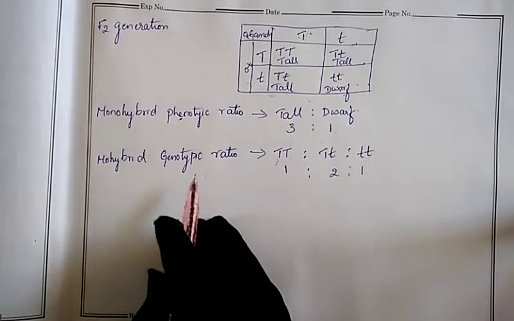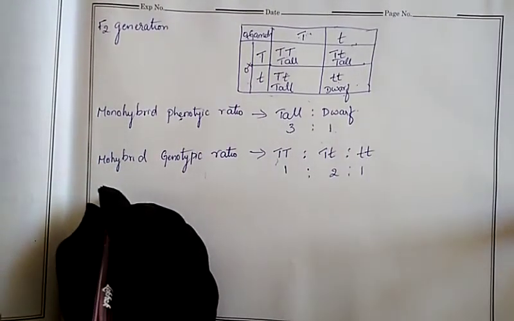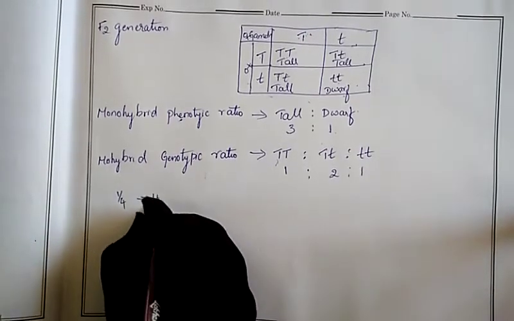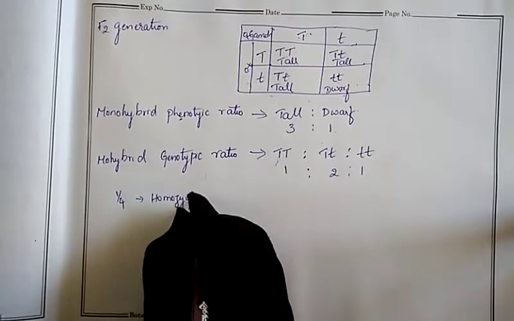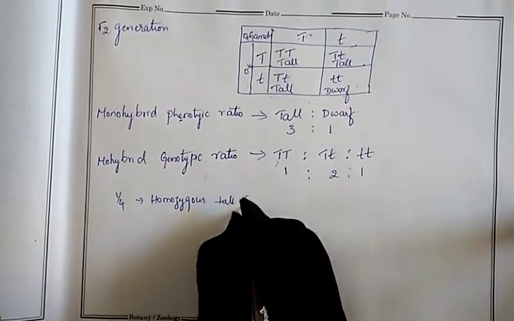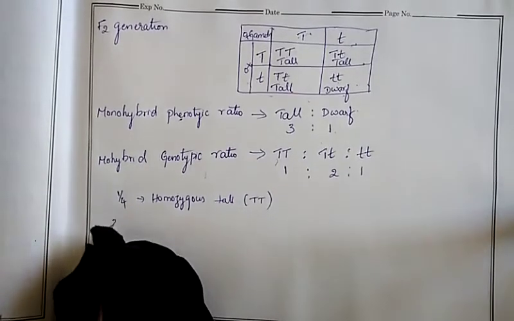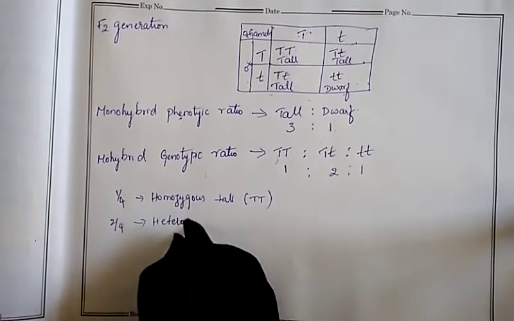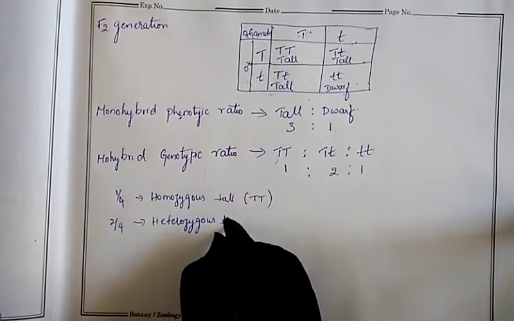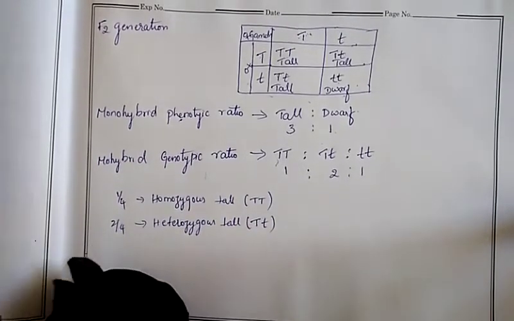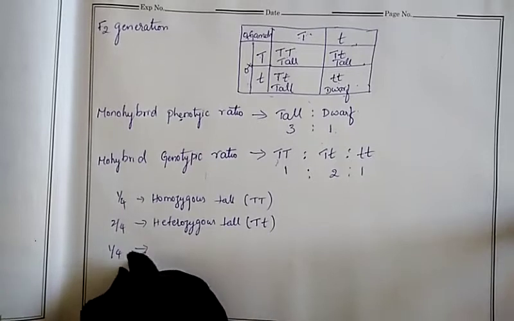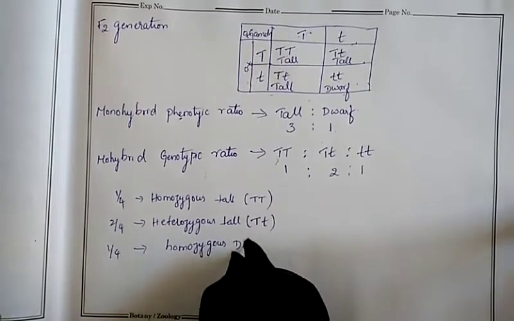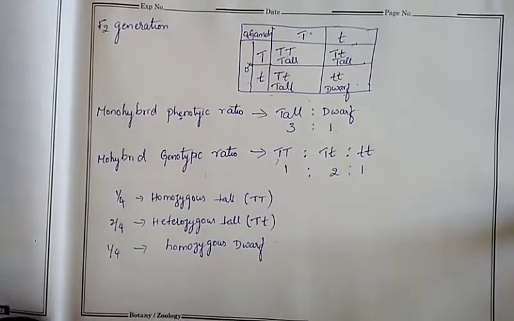So now in the F2 generation they are telling: 1 by 4 in the F2 generation are homozygous tall. Next, 2 by 4 are heterozygous tall, that is capital T small t, and 1 by 4 is homozygous dwarf.